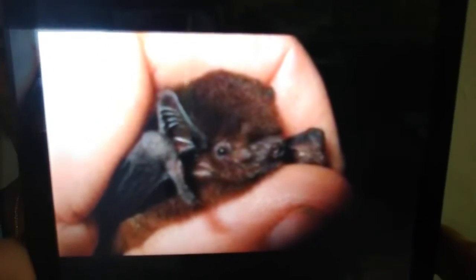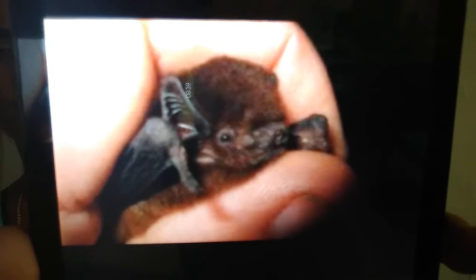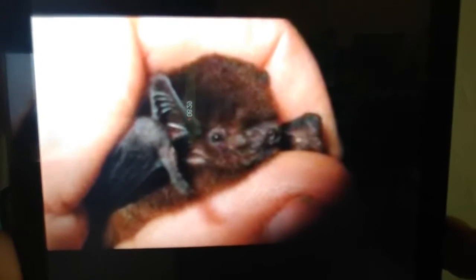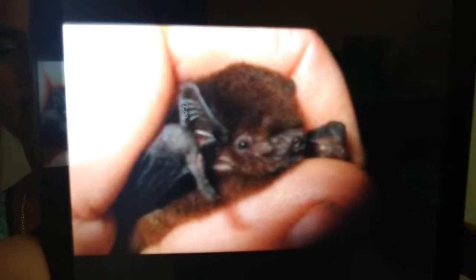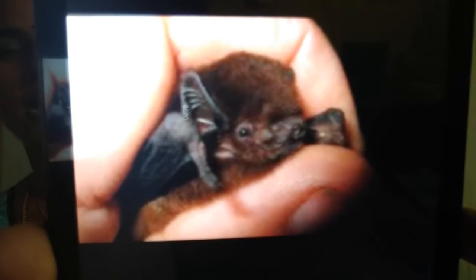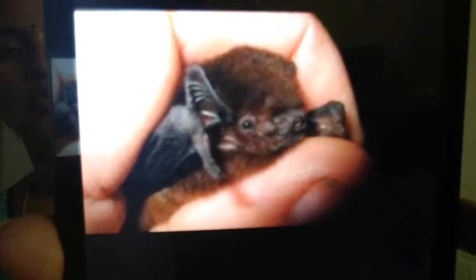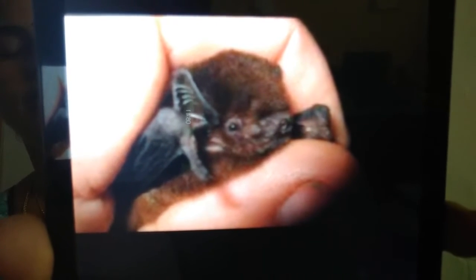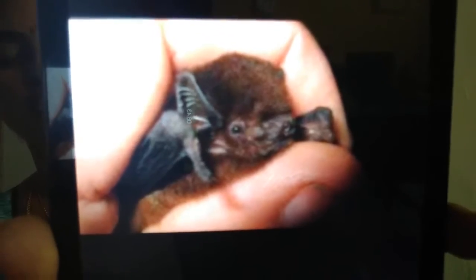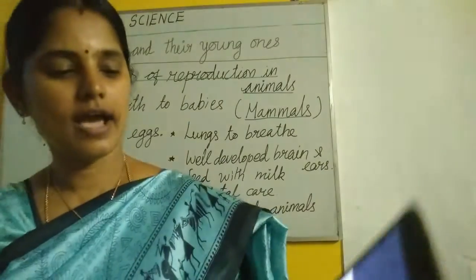See, this is a small bat, a baby bat. Okay, holding the baby bat in hand. See, look at that ear. It has external pinnae, no? So this is the main characteristic. The ears are well developed. So this belongs to the mammals family.